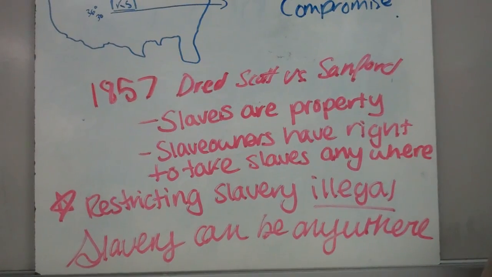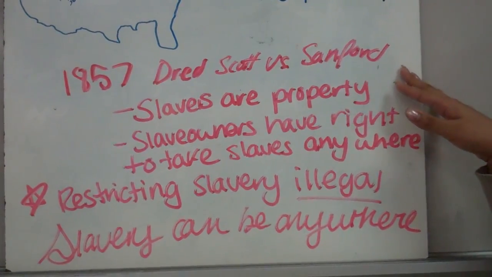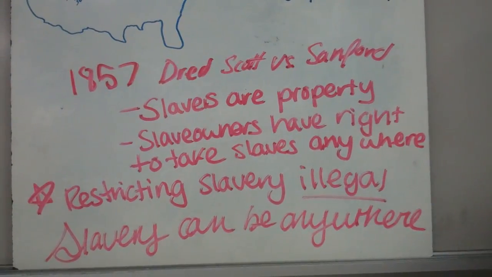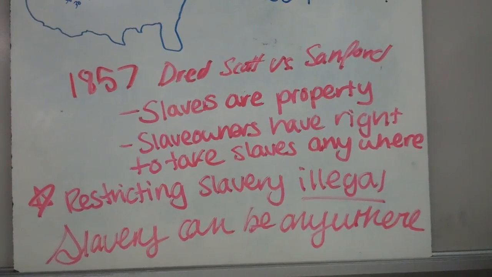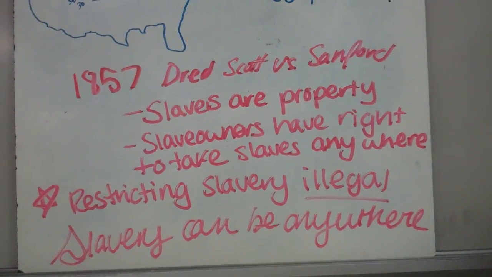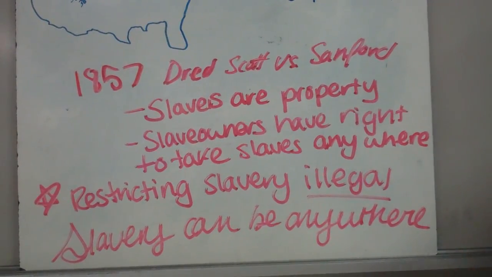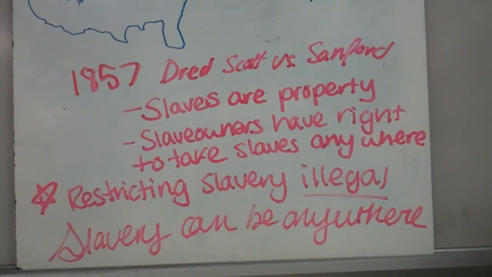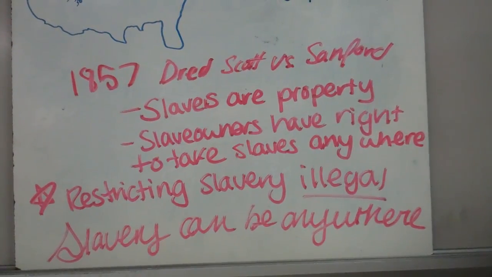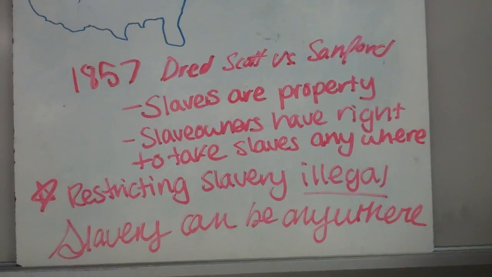Then in 1857, we have the Dred Scott versus Sanford case. Dred Scott was a slave whose master took him into the Northern Territories. Once Dred Scott went into the Northern Territories, he declared himself a free man. This case went all the way to the Supreme Court.